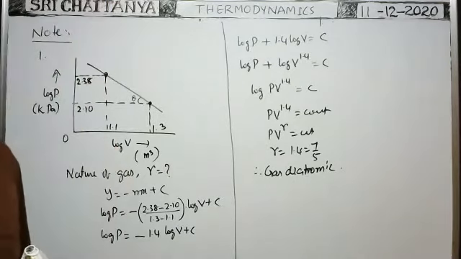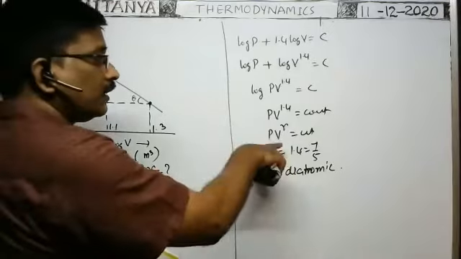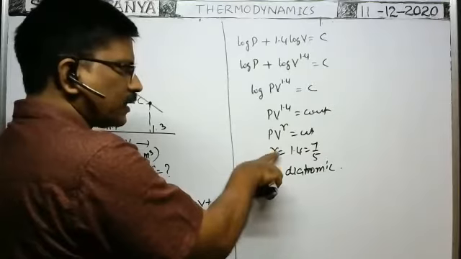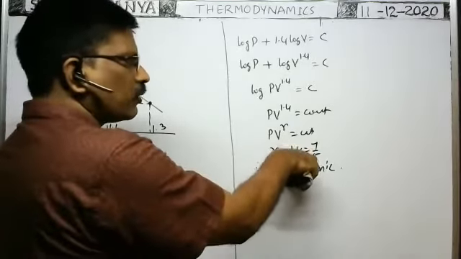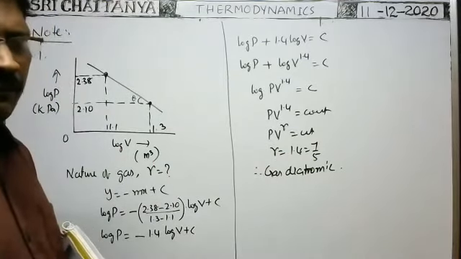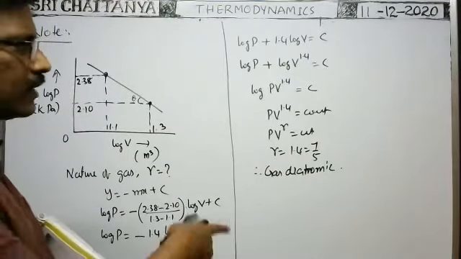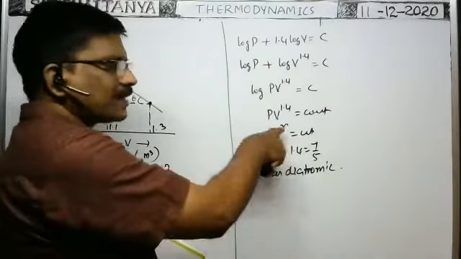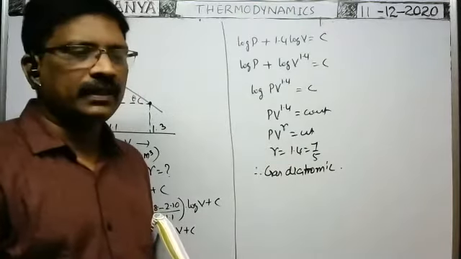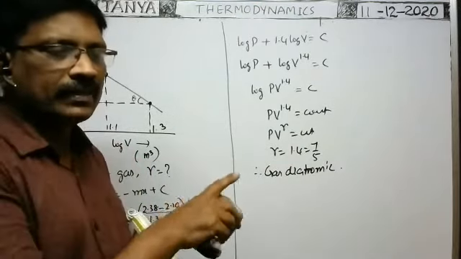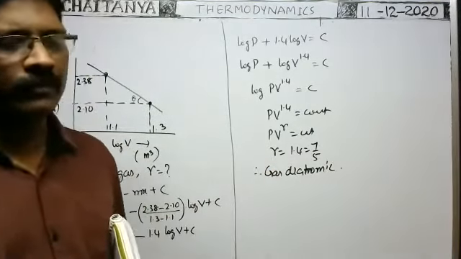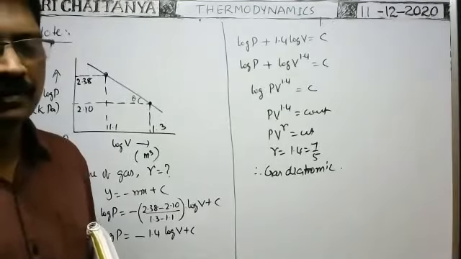Yeah, PV power x. But here it is not different. PV power of x is equal to a constant, where x is equal to 1.4, meaning 7 by 5. Here 7 by 5 is the definite value for a diatomic gas. For diatomic gas, gamma is equal to 7 by 5. That's why it can be taken directly as gamma, since we already know the gamma values for different gases. If the number is not like that, then it is a different gas. Okay, so the process is a polytropic process.